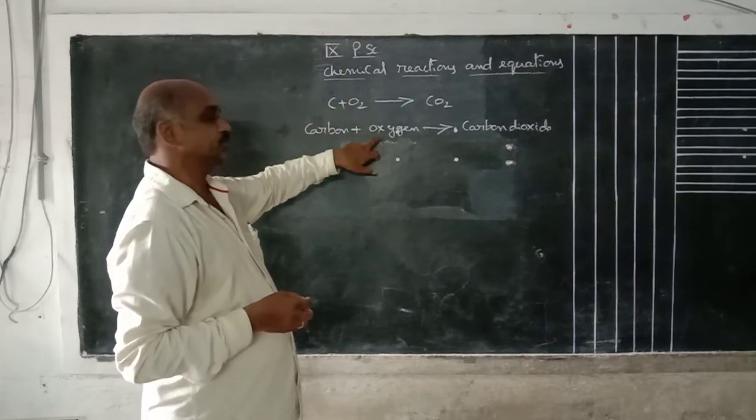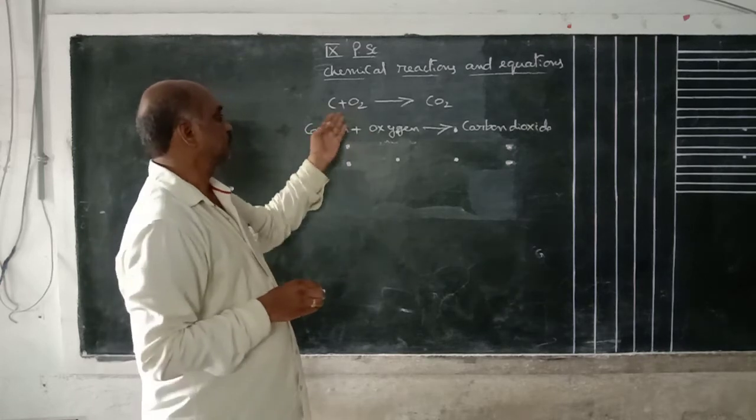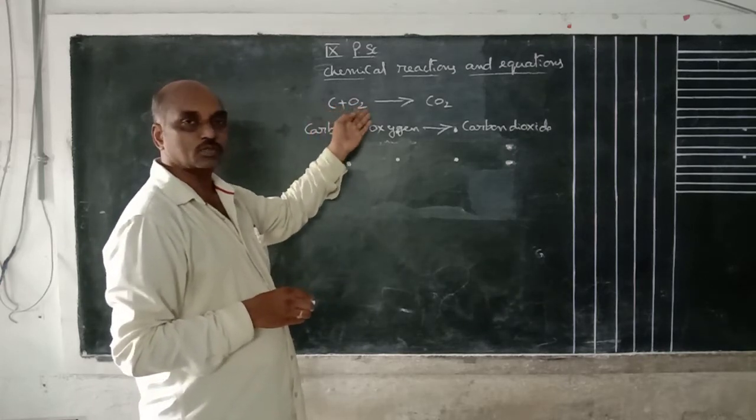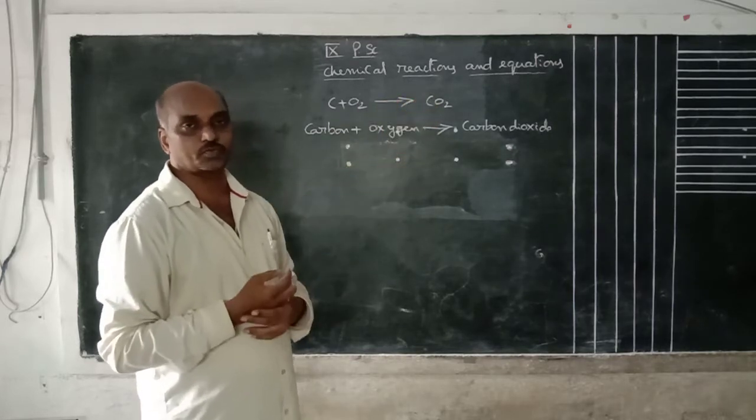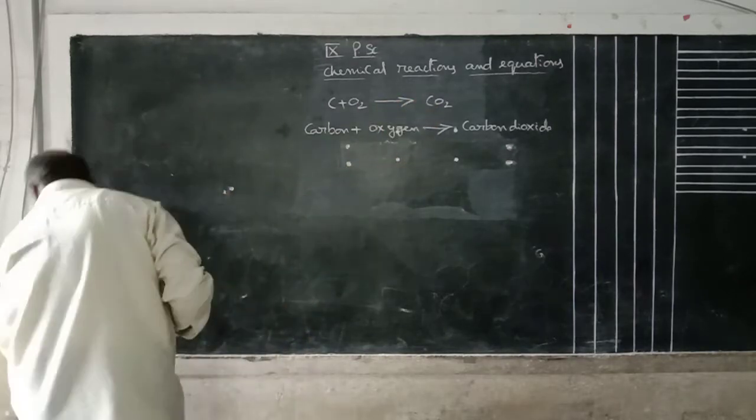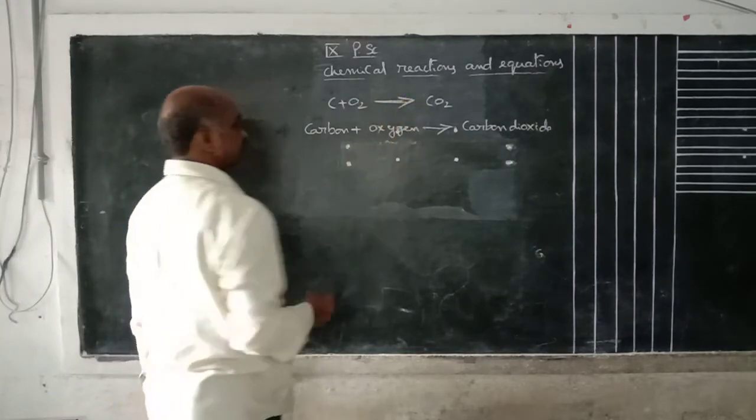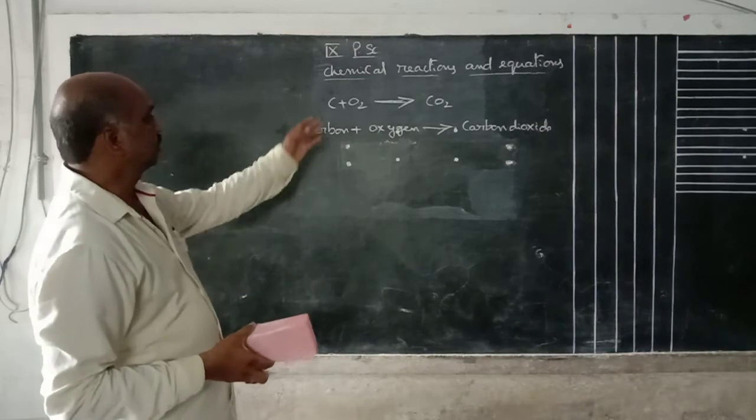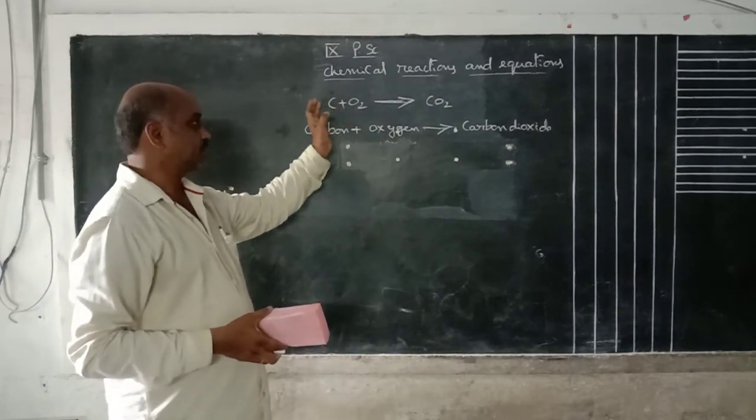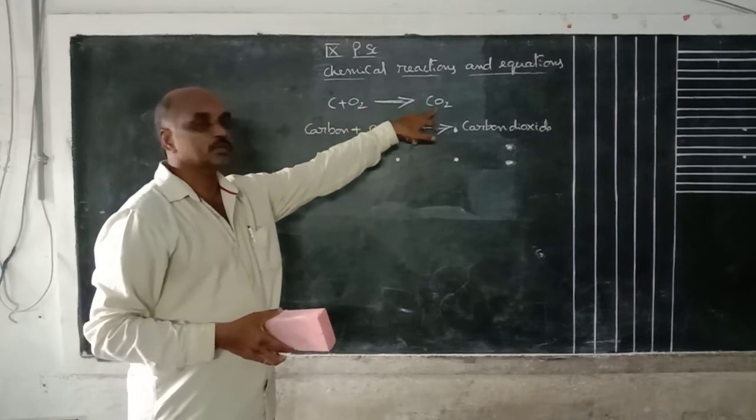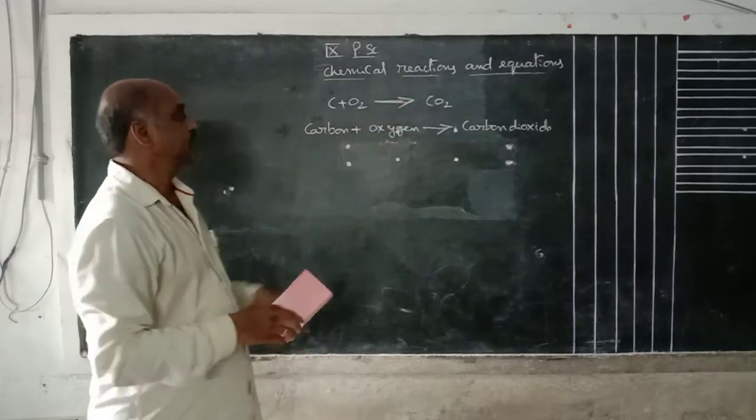So carbon symbol is C. What about oxygen? Oxygen atomic state is O, molecular form is O2. So carbon reacts with oxygen molecule to form carbon dioxide. Carbon dioxide is also molecular form. And this arrow mark indicates what? Arrow mark indicates these two are combined, and after combination, they form the new compound. New compound formation direction is like this.